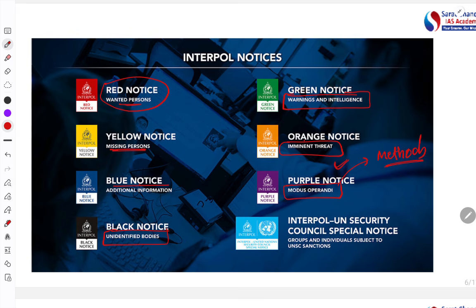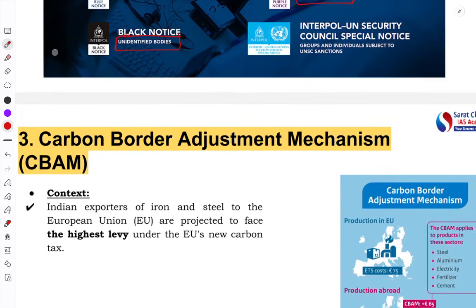So these are the 7 different color notices released by whom? Interpol, to enforce and process their anti-crime activities. Okay, so this was the article related to the Interpol and the Bharatpol.